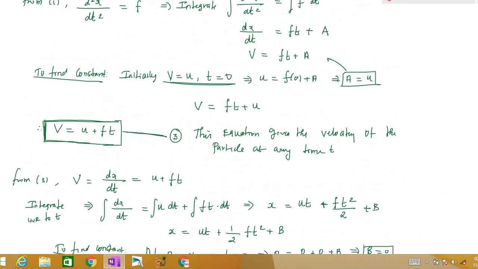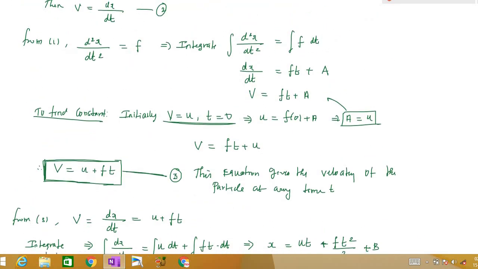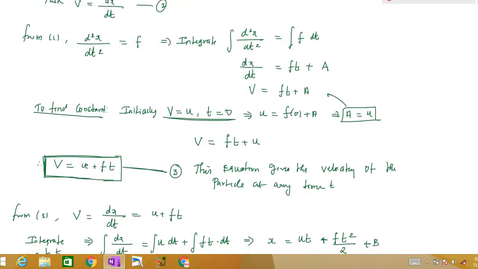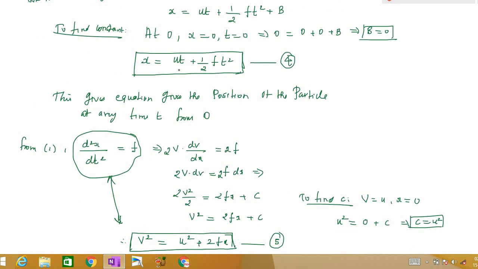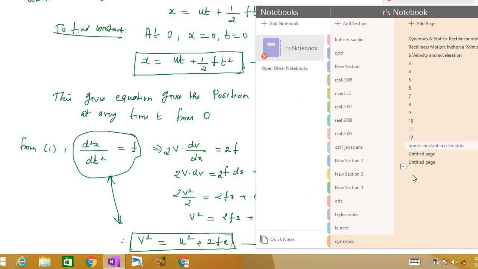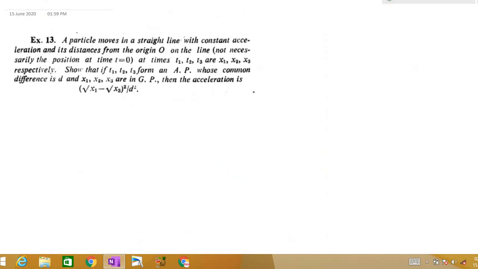Now we'll move on to solving problems. You have to memorize now itself: v is equal to u plus ft is the velocity at any time t, and the position of the particle at any time t from the origin is ut plus 1 by 2 ft square, and v square is equal to u square plus 2fx. So now we'll get on to the first problem that is based on constant acceleration, right?